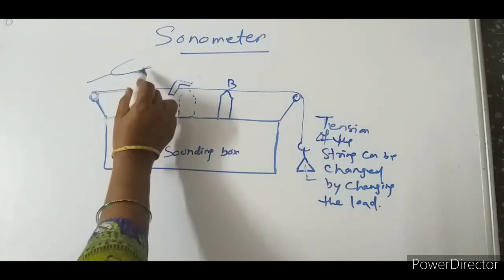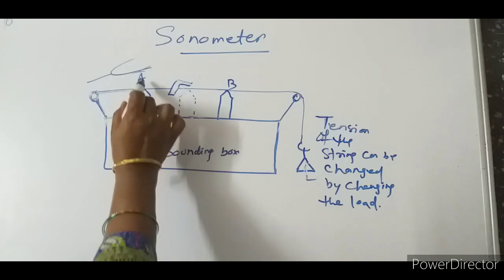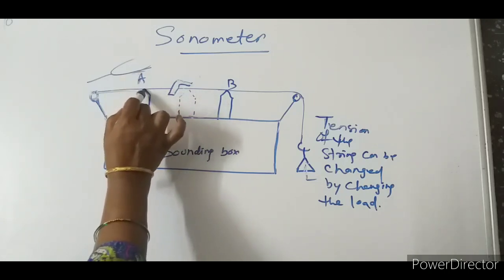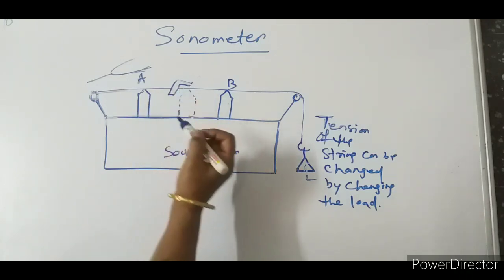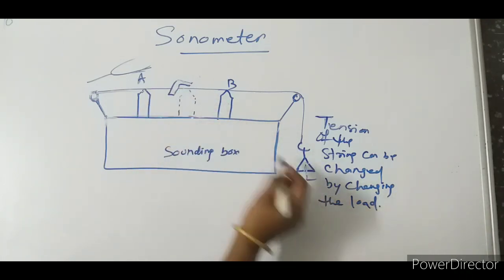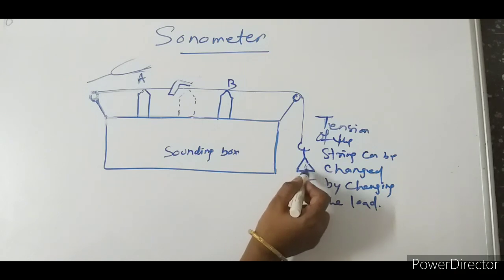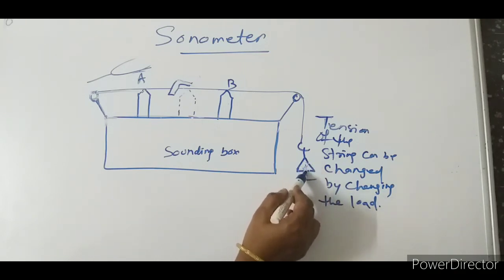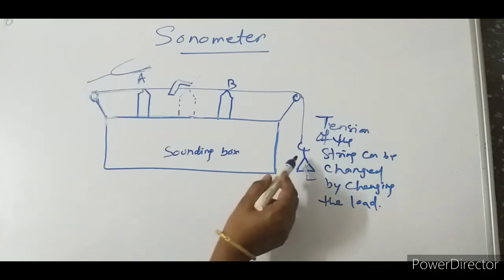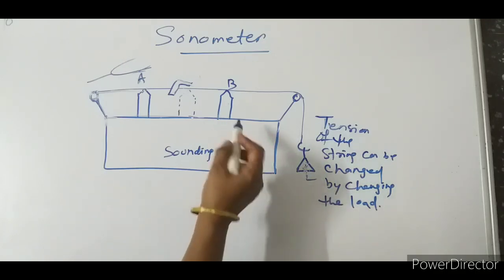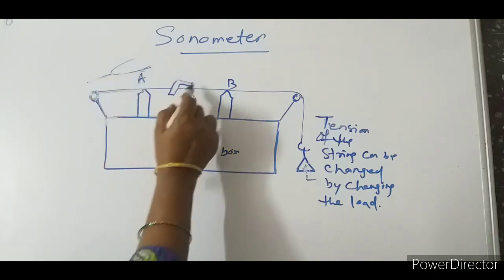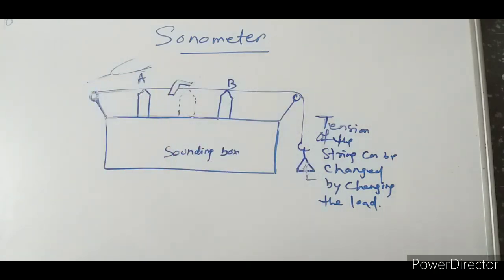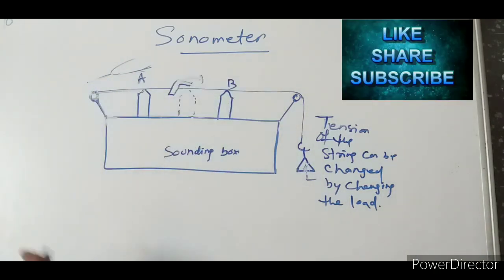So let us try the tuning fork. Let it be here. We touch this and allow it to vibrate. Obviously this wire will start vibrating. Here we can change the tension by changing the load. When we change the load, in some cases the frequency produced will match the frequency of the tuning fork. So this wire will vibrate with larger amplitude and the paper will fall. This is an example of the sonometer.